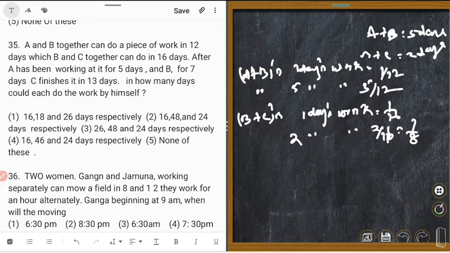Right. So C worked for how many days? 13 minus 2 is equal to 11 days, because C has spent 2 days with B. Could you understand? So C worked for 11 days. Let's see the total work completed. That means 5 upon 12 plus 1 upon 8 is equal to how many?